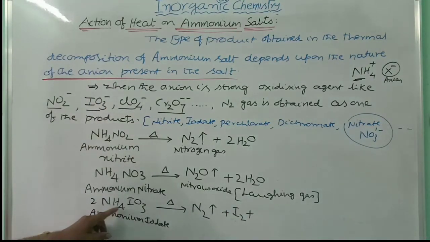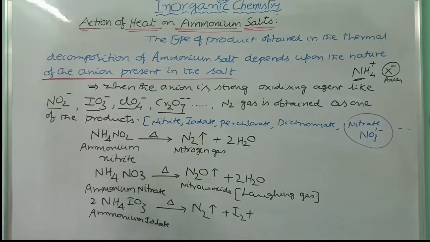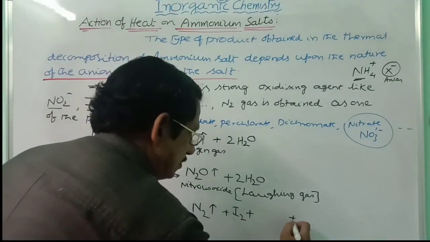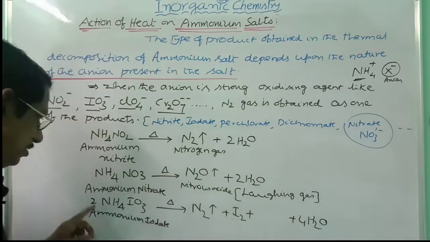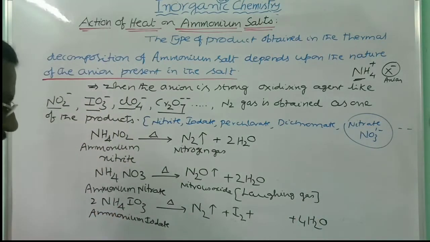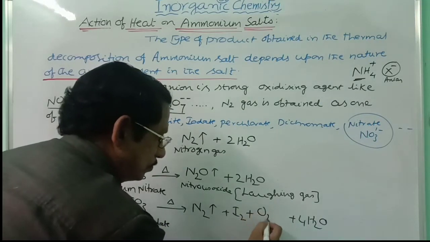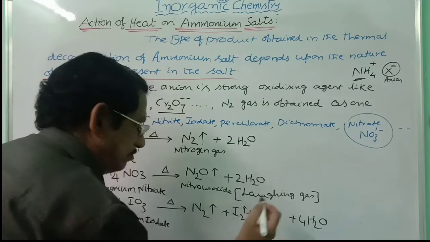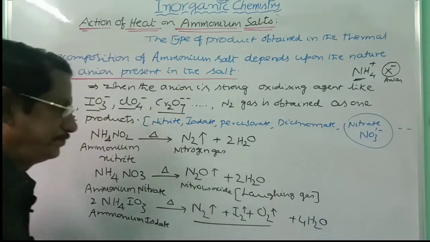Whatever hydrogens are here, that is obtained as H2O, 4H2O. 4 oxygens are left there, 2 into 3, 6 oxygens are there, 4 oxygens are in the water molecules, 2 oxygens are left. This is O2. So all these are in the form of gas: nitrogen, hydrogen and oxygen.